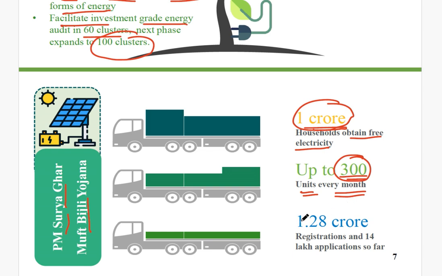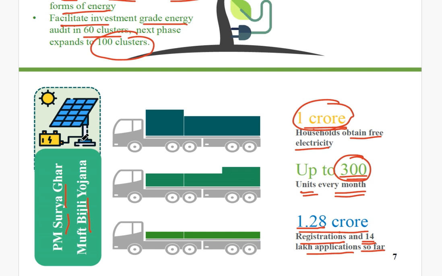And till now, under the Prime Minister's Surya Ghar Muft Bijli Yojana, around 1.28 crore applications have been submitted, and among them 14 lakh applications have been approved so far. That means under the PM Surya Ghar Muft Bijli Yojana, the government will provide you solar panels at a subsidized rate along with all the necessary infrastructure.